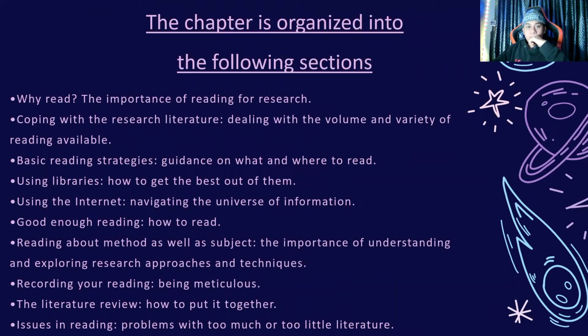The chapter is organized into the following sections. First, why read? The importance of reading for research. Second is coping with the research literature, dealing with the volume and variety of reading available. The third is basic reading strategies, guidance on what and where to read. The fourth is using libraries, how to get the best out of them. Fifth is using the internet, navigating the universe of information. And the sixth, good enough reading, how to read.